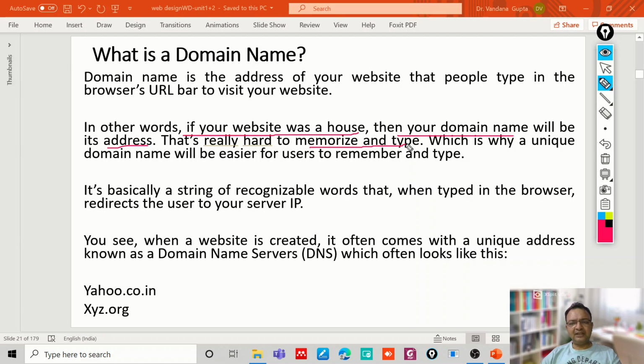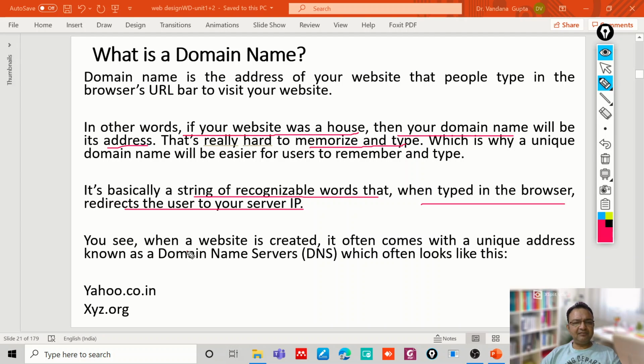That's why domain names are selected so that they reflect the purpose of the website, or are easy to memorize. So a domain name is a string of recognizable words that, when we type it in the browser, redirects the user to a particular server IP address.